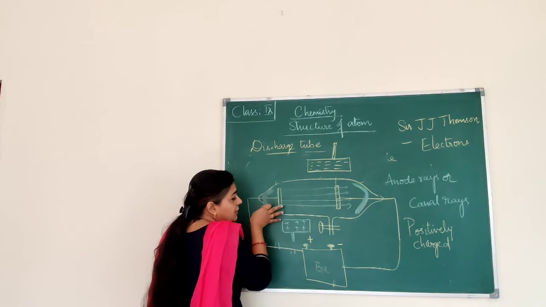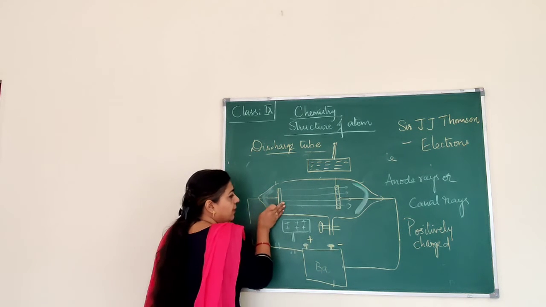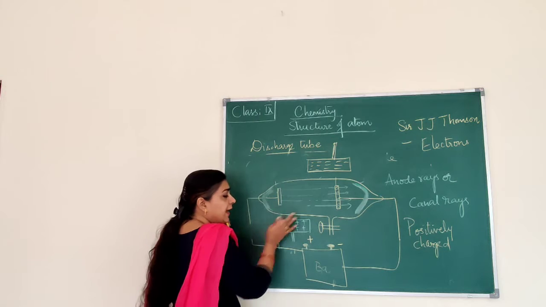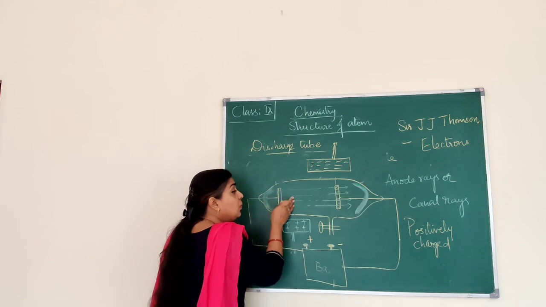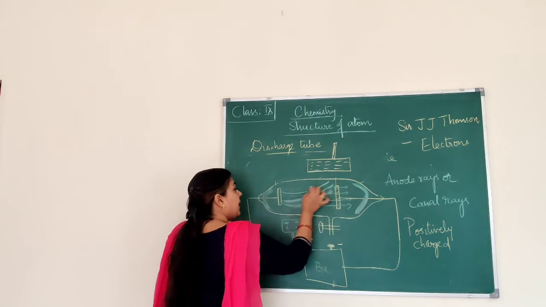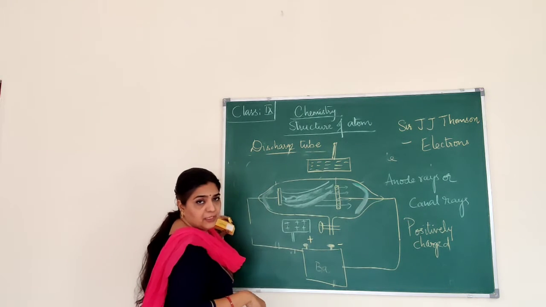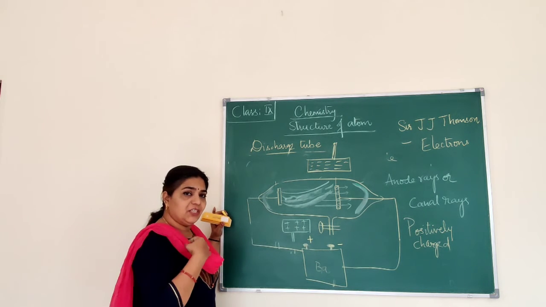Okay, if the rays are positively charged, what will happen? The rays will deflect away from the positively charged plate towards the negatively charged plate, right? So that proves that it is positively charged.